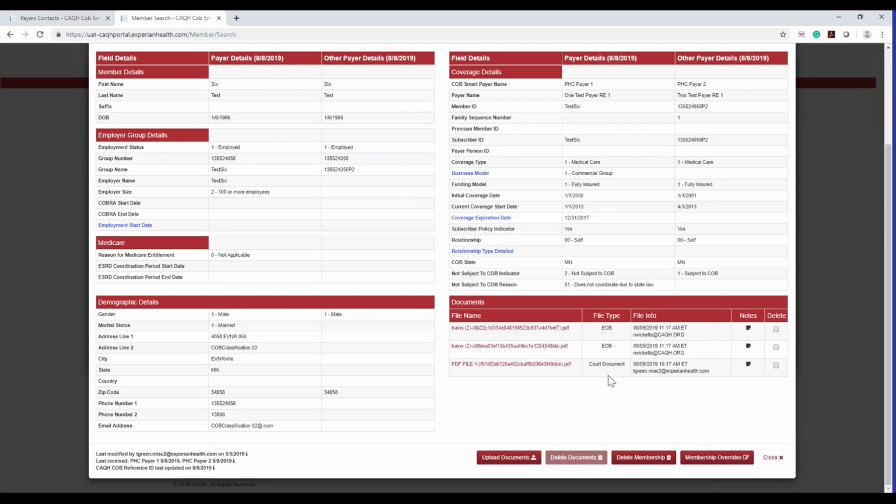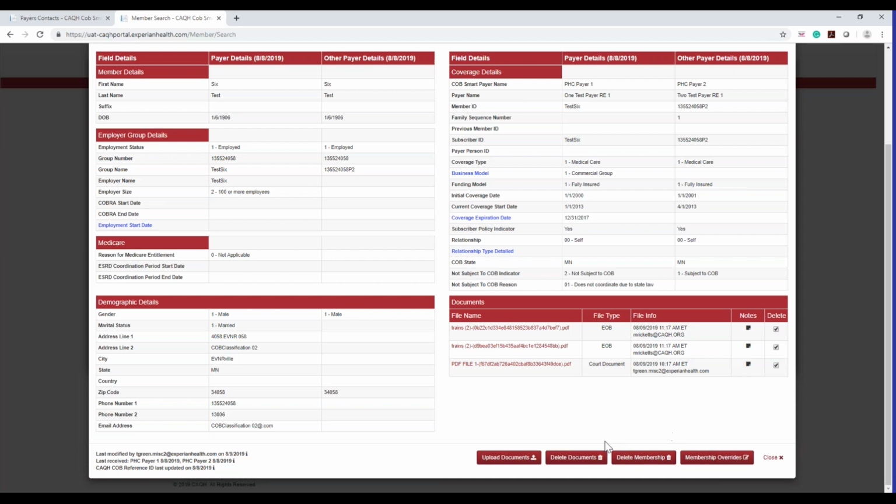Now I'm going to talk to you about deleting files once they've been uploaded. So if you've uploaded a file and you want to either update that file or you want to just get rid of that file, you accidentally upload the wrong file, etc. You can delete your files for the ones that you would like to delete. You go ahead and click that delete button. You'll see here on the bottom on the detail page that this delete documents is grayed out until I go ahead and click this button.